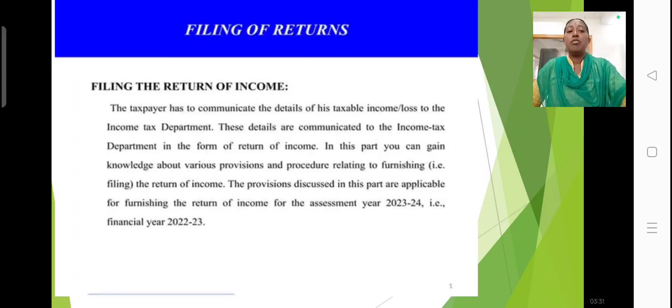That is for the assessment year 2023-24. That is called the financial year.